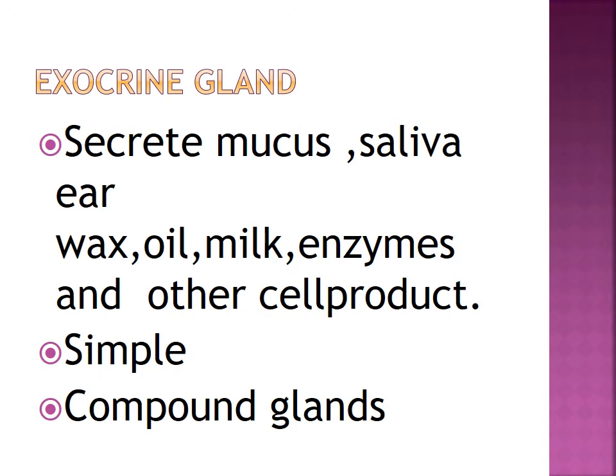Exocrine gland. So this is important. The exocrine glands secrete mucus, saliva, earwax and oil, milk, digestive enzymes and other cell products. These products are released through ducts or tubes. In contrast, endocrine glands do not have ducts. Their secretions, called hormones, are secreted directly into the fluid bathing the gland. The exocrine glands are classified as unicellular and multicellular glands. The multicellular glands are further classified as simple and compound glands.